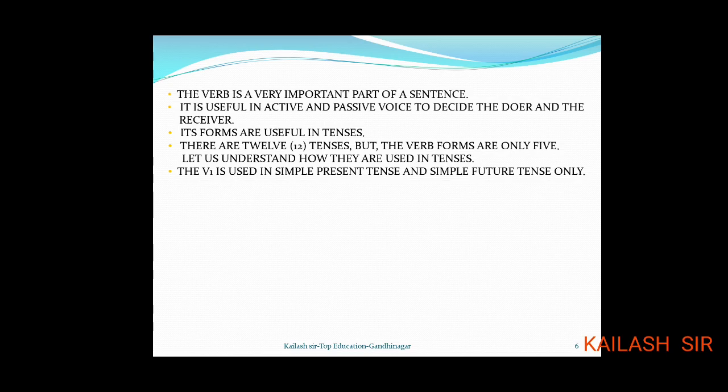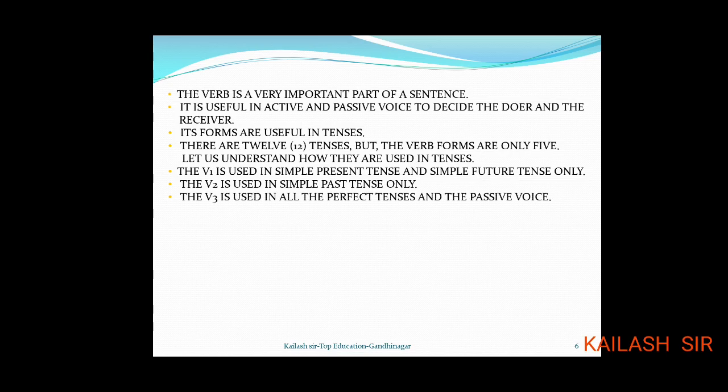The V1, that is the simple present form we call, is used in simple present tense and simple future tense only, that is 2 times. The V2 is used only in the simple past tense, that is one time. The V3, it is used in all the perfect tenses and the passive voice. Perfect tenses are 3, so 3 times. So you can see V1 is used 2 times, V2 is used once, V3 is used 3 times.